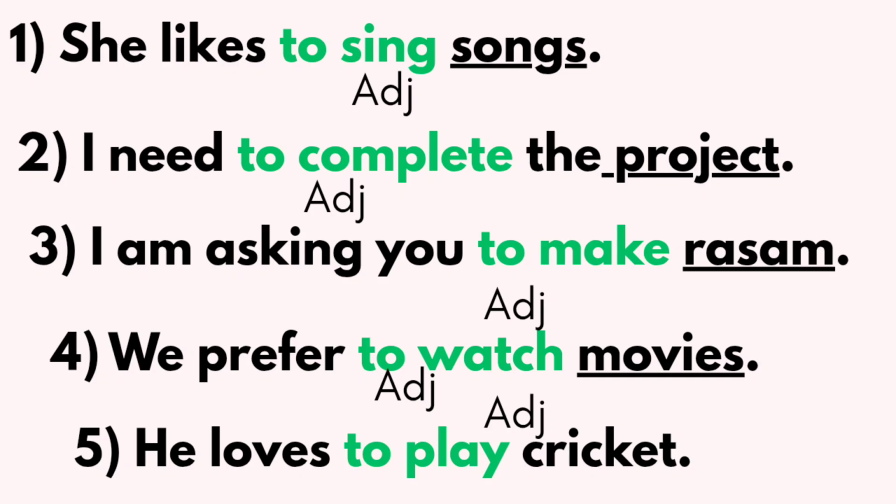Nouns are used after adjectives. These adjectives describe nouns, right? So far, we have discussed 2 points. Infinitives act as nouns and adjectives.